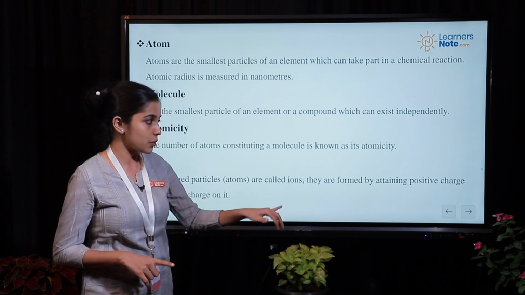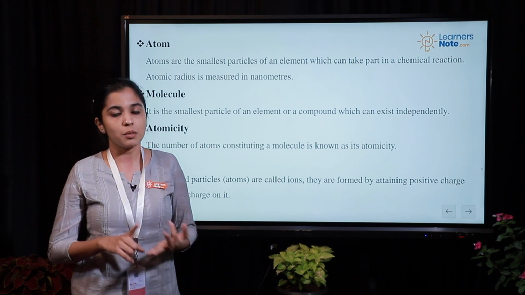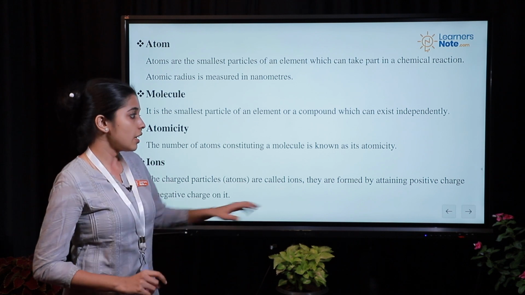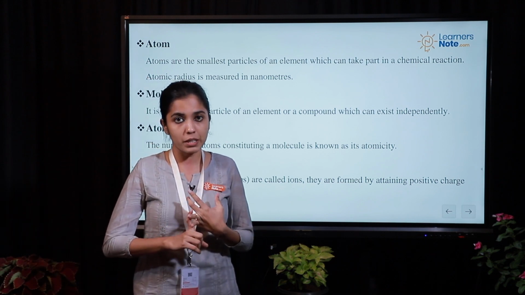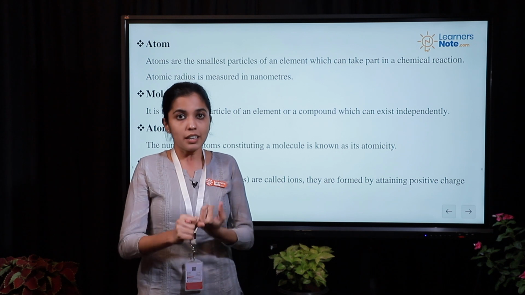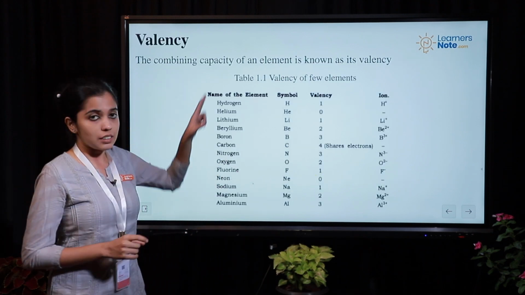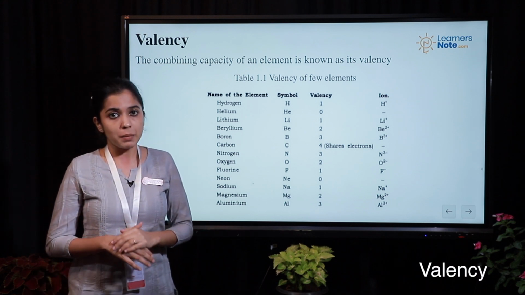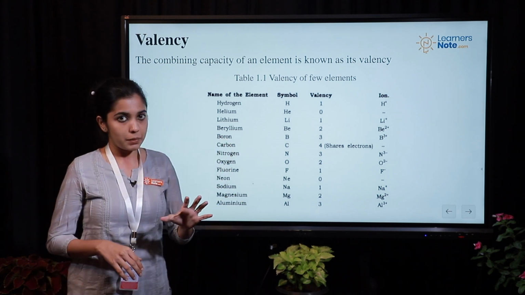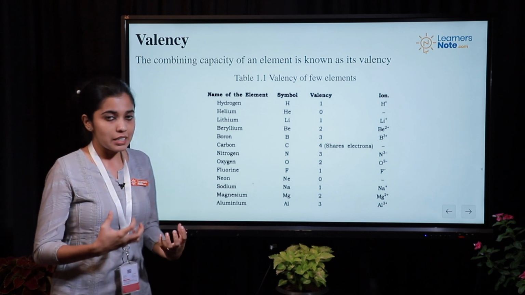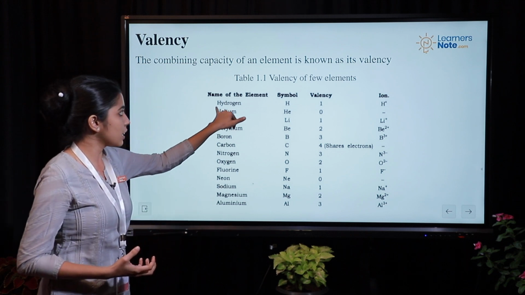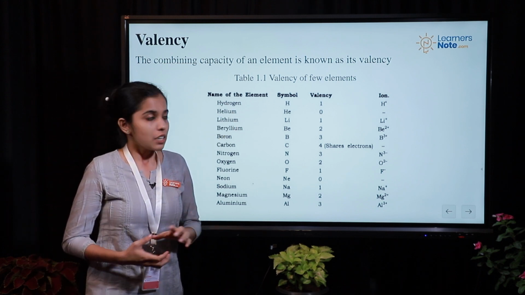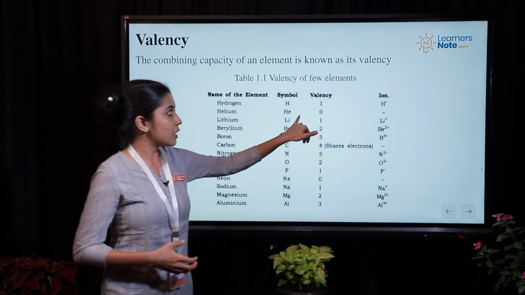The one that contains positive charge is called cation, and the one that is having a negative charge on it is called anion. Now, the cation and anion formation can be studied by understanding another important term, which is valency. Valency is defined as the combining capacity of any element. To understand it in a simpler way, let's take an example of hydrogen. Hydrogen has an atomic number of 1. So it has got a valency of 1.